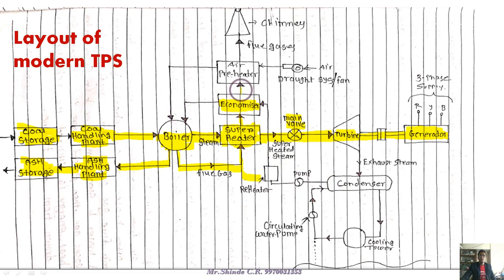Then after that the flue gases enter the air preheater, as the name indicates. It heats the air before we introduce it into the boiler. Now there is a question: why is hot air required at the boiler? Because in the boiler there is a furnace where the combustion of coal is done. For combustion of coal, hot air as well as coal is required.